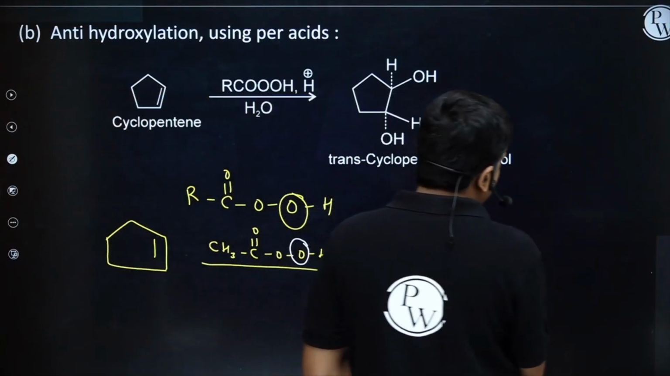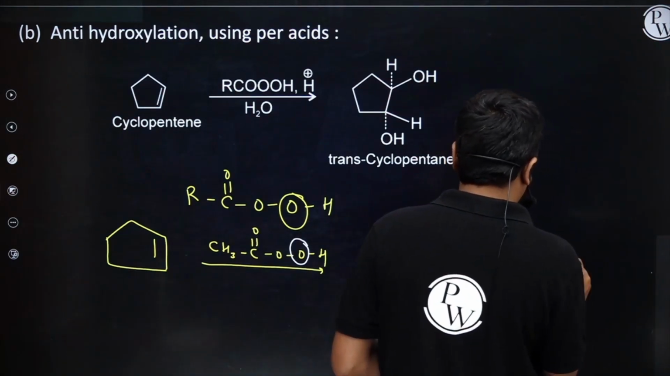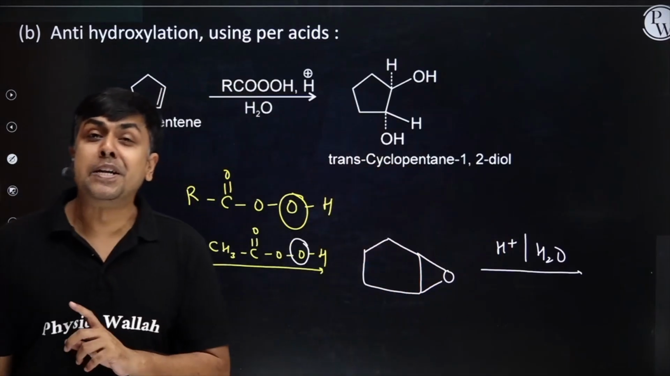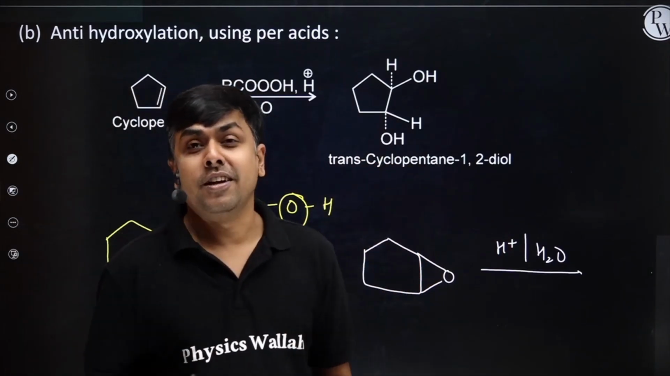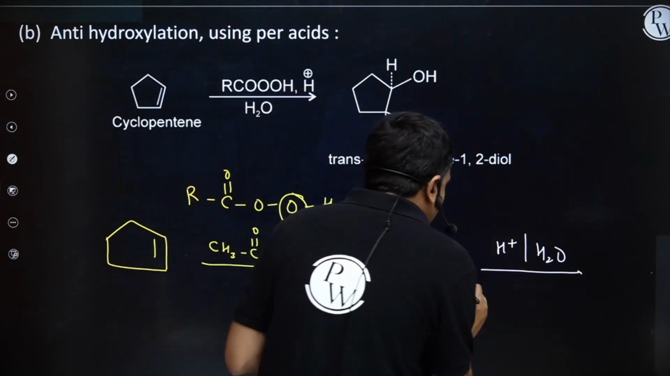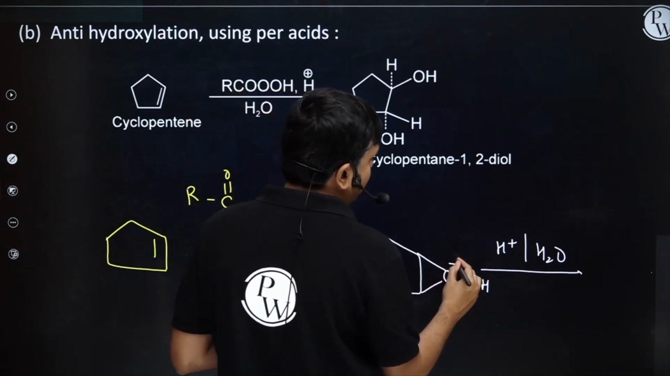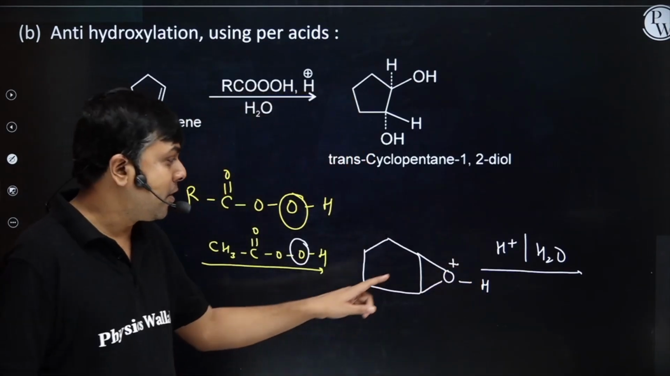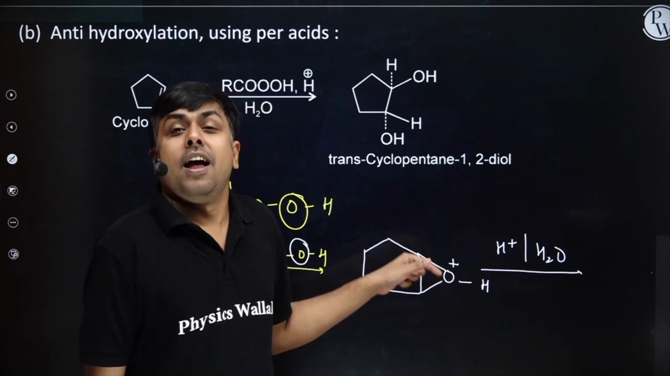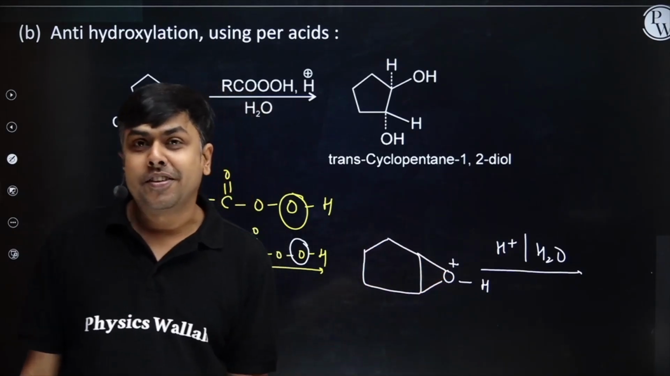Now let us suppose it's treated with H plus, H2O. What will this H plus do? Whenever you see oxygen and H plus, do the protonation of oxygen. So what you will do? You will simply attach this hydrogen to oxygen. You will have a formation of a 3-member cyclic ring, and this ring is having a positive charge, oxonium ion formation.